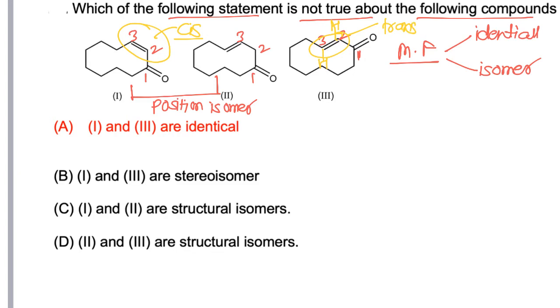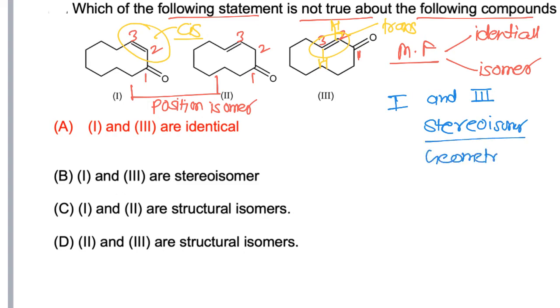So one is cis and one is trans. So 1 and 3 are geometrical isomers, having different stereochemical formulas. So they are stereoisomers. And which type of stereoisomer? They are geometrical isomers. One is cis and the other is trans.